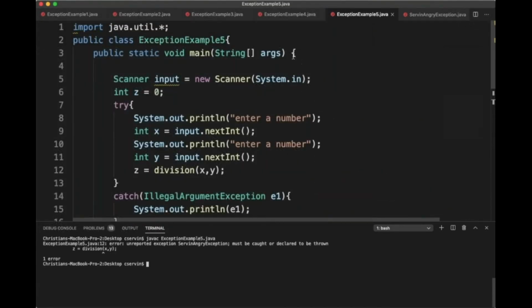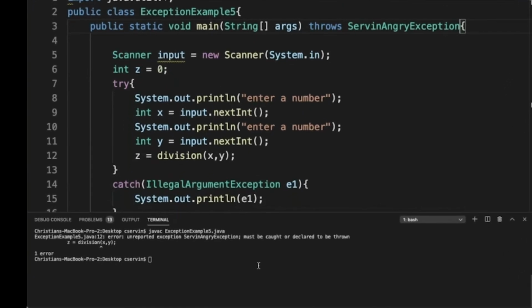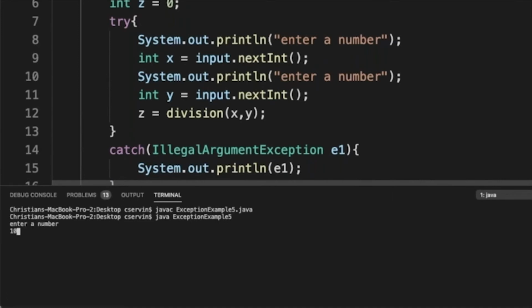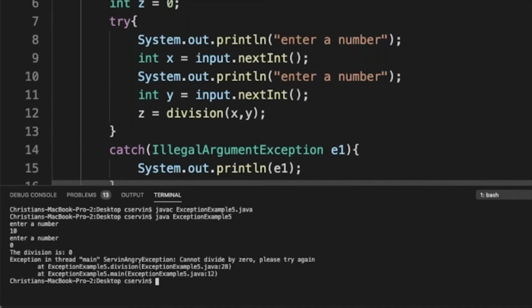So here, I just want to elaborate a little bit more. The worst case scenario, you can put here throws this exception. So that is true, okay? But for sure, you're letting Java throw it at the very last stage of the running time. And this can run without any problem for sure, right? If we put here 10 divided by 0, it will give you this in the main.